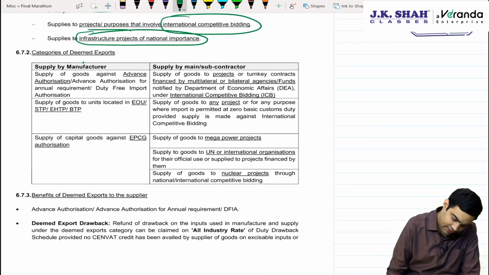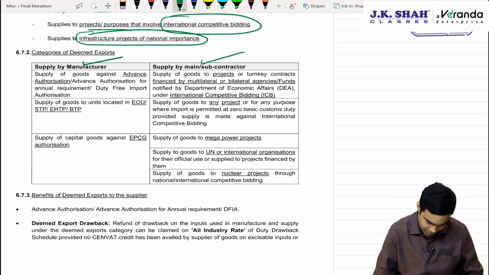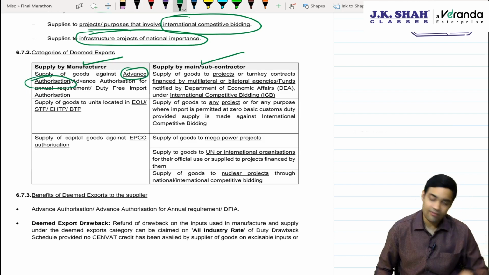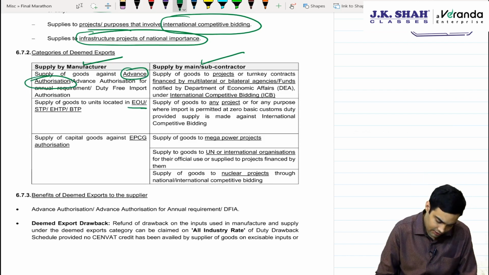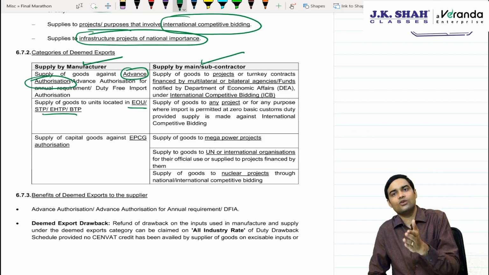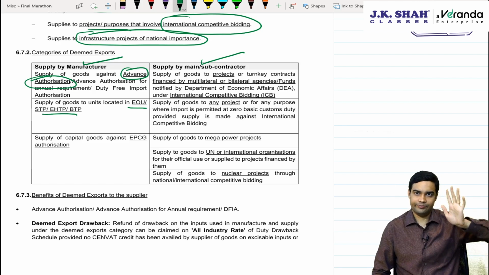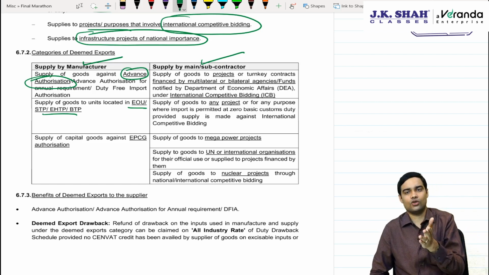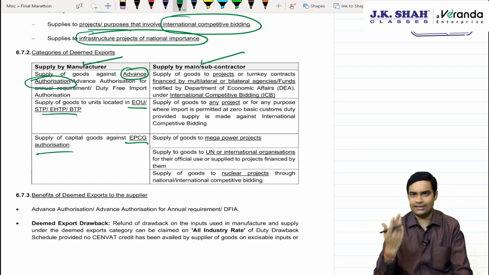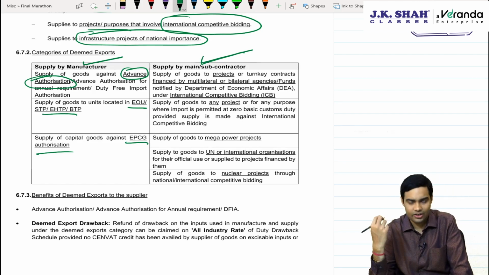There could be deemed export benefit for manufacturer. It could also be main contractor or subcontractor. Like advance authorization, the benefit will be available to the manufacturer. EOU, STP, EHTP, BTP, manufacturer. So if you are supplying to an EOU, you'll get the benefit, not your subcontractor. If you are supplying to an advance authorization holder, you will get the benefit, not your subcontractor. EPCG, same thing. But in some cases, main contractor also gets, subcontractor also gets.